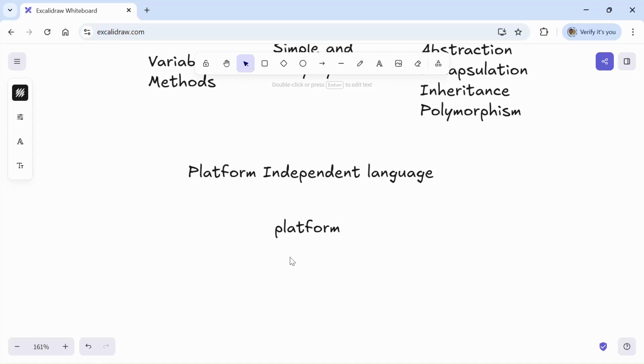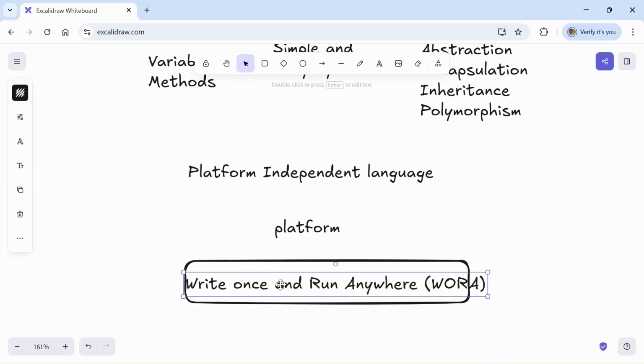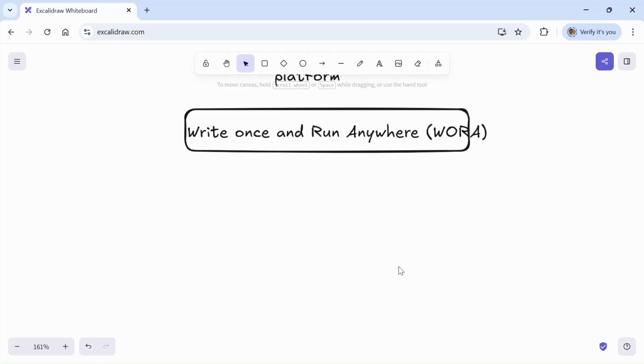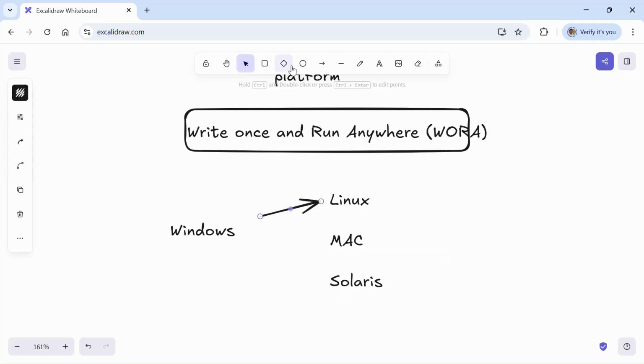Next, we will understand what platform independent means. Platform independence means write once, run anywhere. We can write the code here and run that code anywhere. How can we achieve this? Like I have written the code in Windows, I can run the same code in other machines: Linux, Mac, and Solaris, without changing the code. First, let's see how we can achieve this.